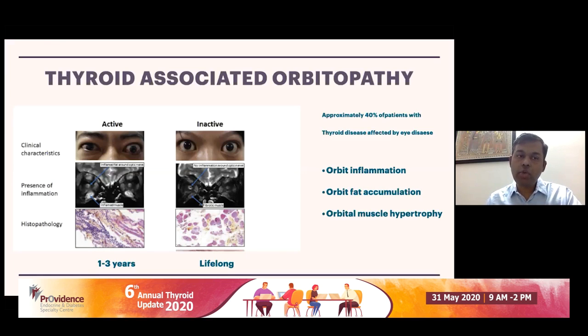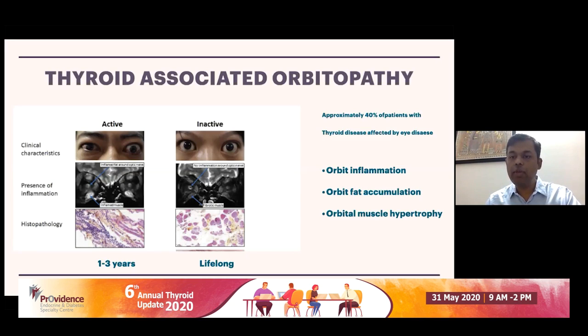You can have a situation where you have active eye disease going on for 1 to 3 years, and then it goes into an inactive phase where there's fibrosis, accumulation of lipid inside the orbit, which can be a permanent scar. So patients who develop thyroid orbital inflammation carry the scar of proptosis throughout their life, actually.